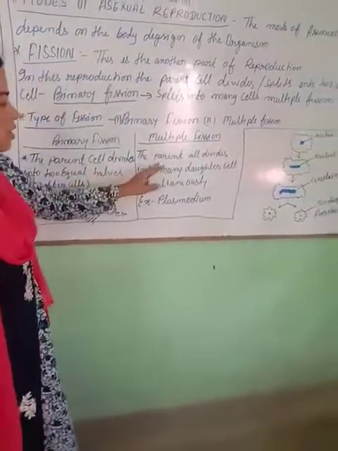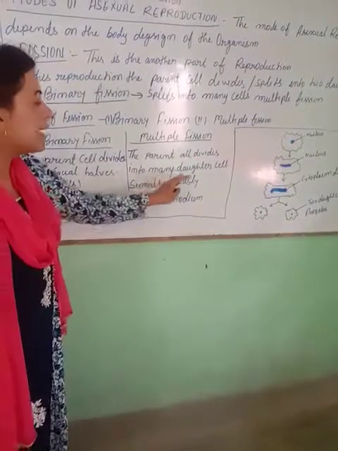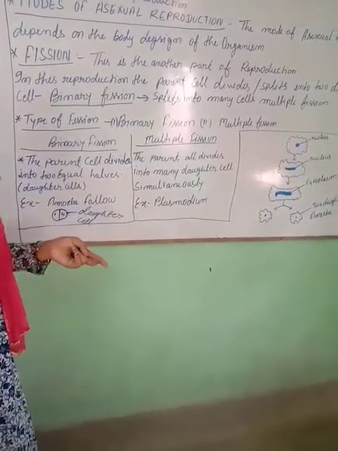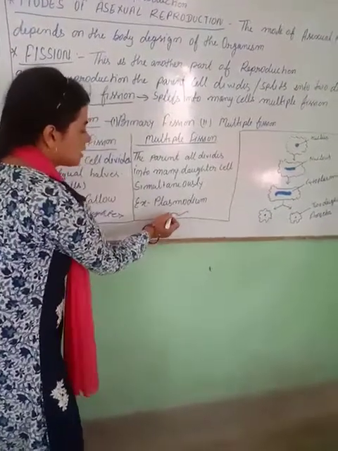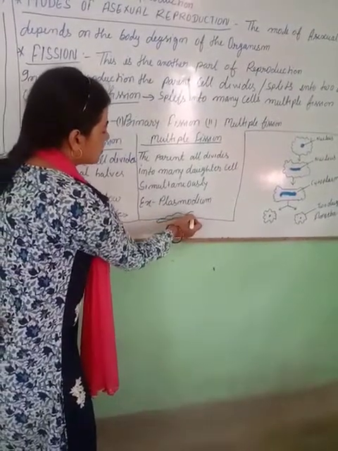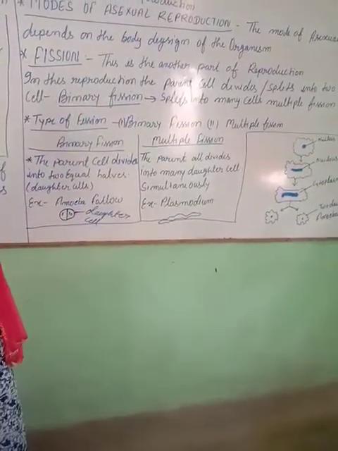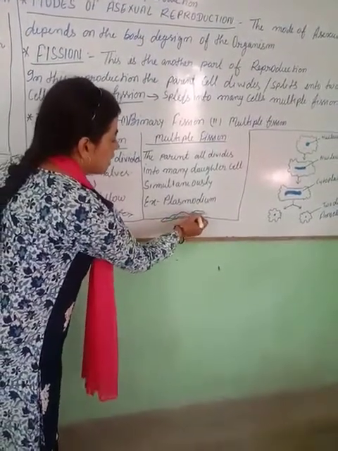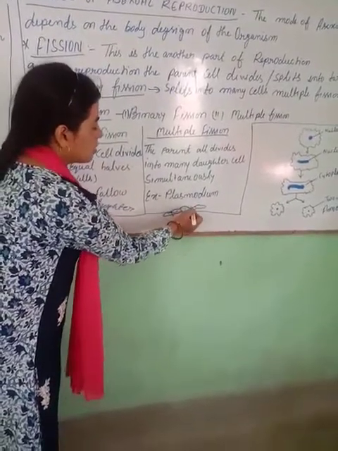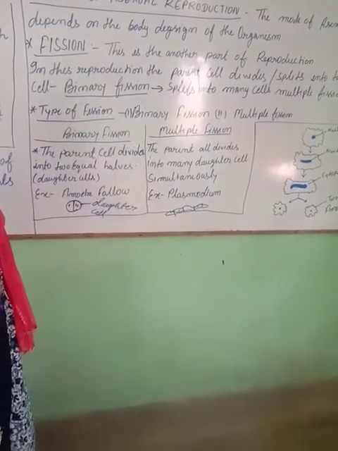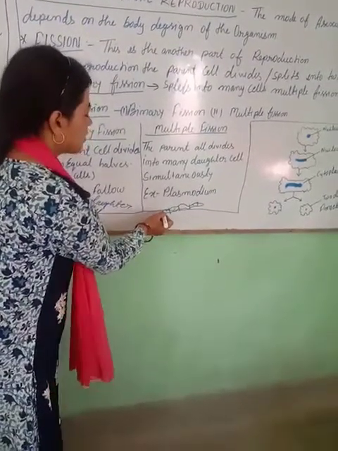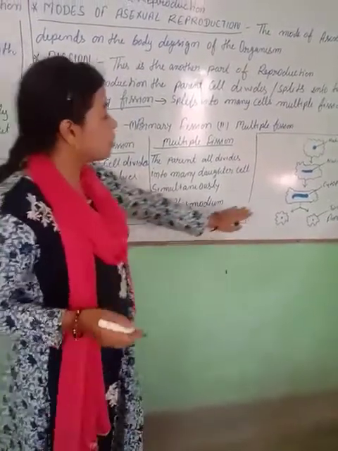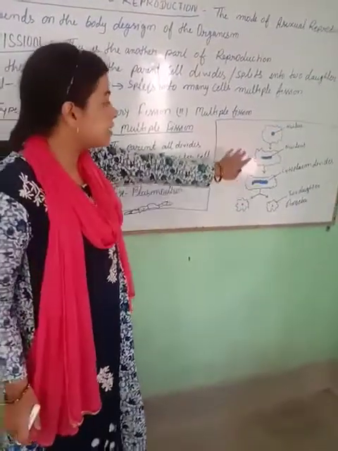In multiple fission, the parent cell divides into many daughter cells, as in Plasmodium, which is a parasite. Let's see its structure. There are many nuclei found in Plasmodium, and it splits into many parts. These parts grow and make new organisms.